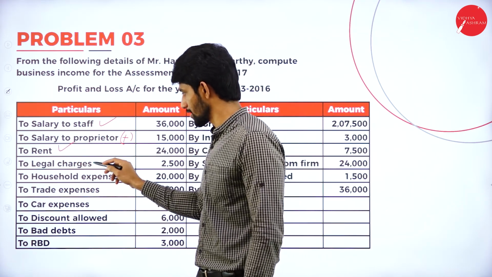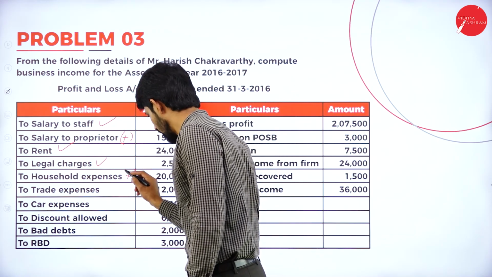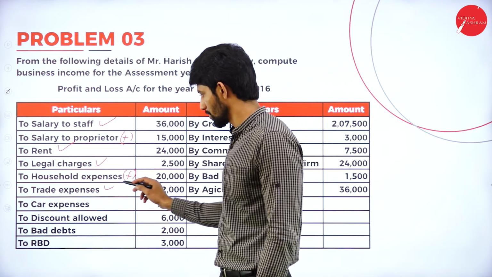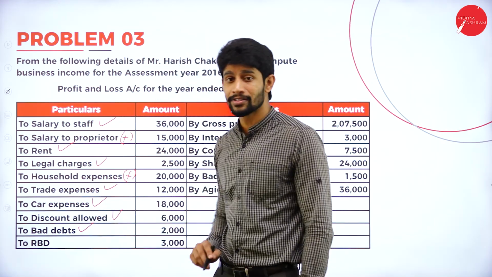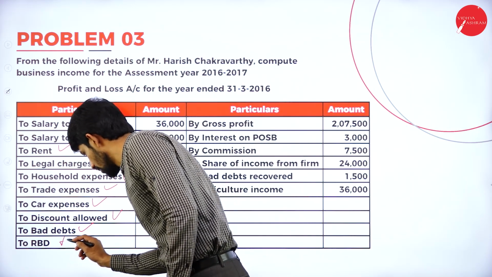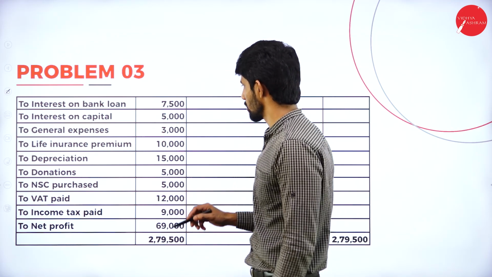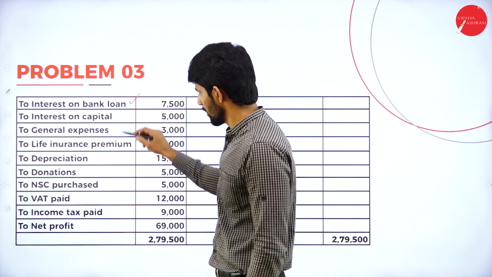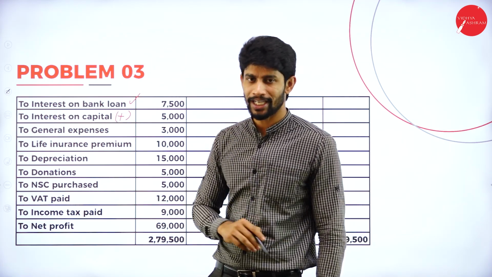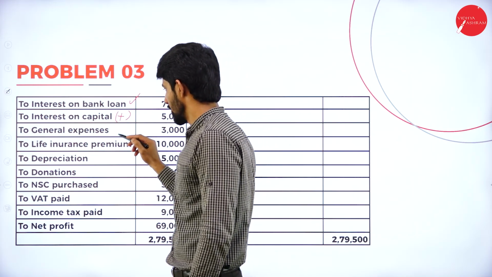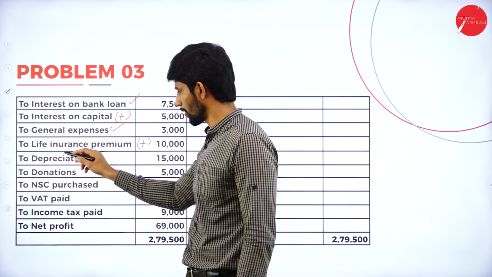Rent, business. Legal charges, business. Household expenses, not a business expenditure, add to net profit. Trade expenses, business. Car expenses, business. Discount allowed, business. Bad debts, business. Reserve for bad debts, add, because it's not a business expenditure. Interest on bank loan is a business expenditure. Interest on capital is personal, add. General expenses, business. Life insurance premium is personal, add to net profit.